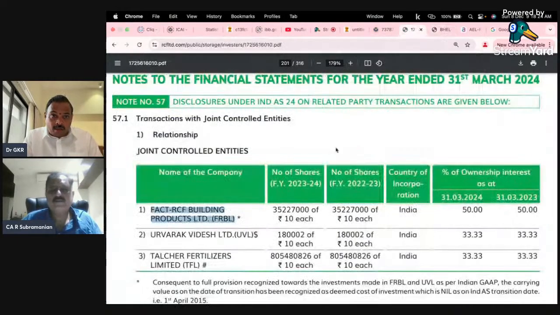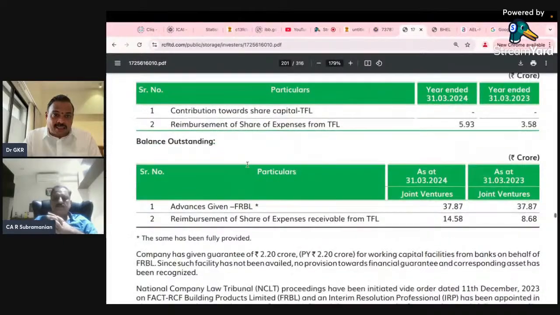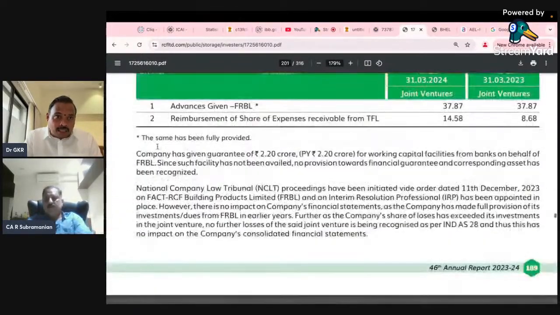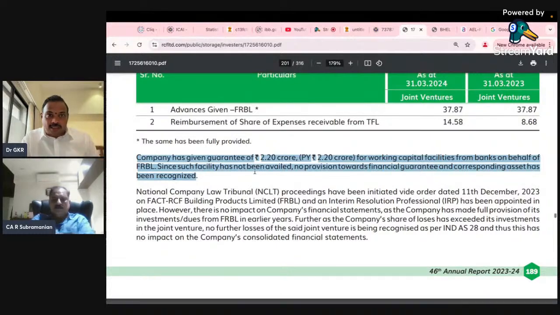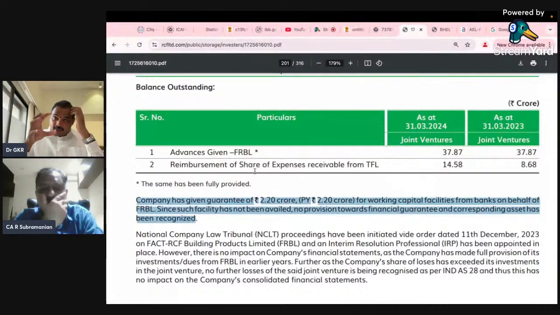I will also bring to your kind attention RCF. Look at RCF transactions and balance outstanding. The company has given a guarantee. Please look at this. RS was referring to the difference between these two. One obligation I gave as a commitment.